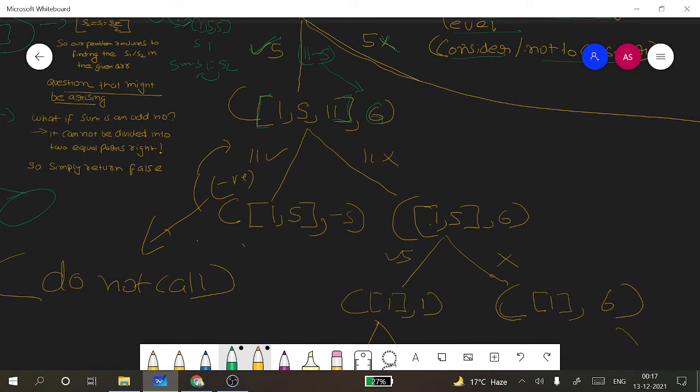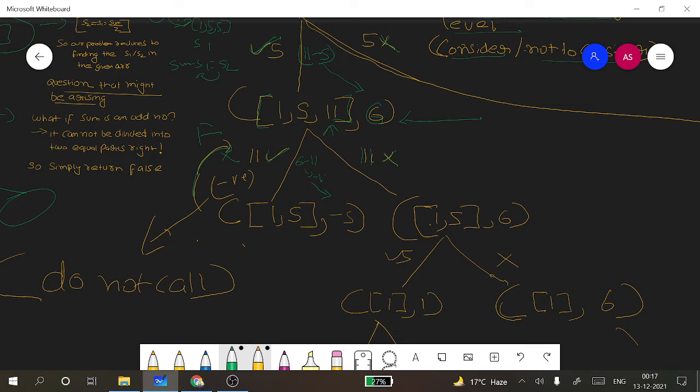Now at this point we make the decision again: either we consider the last element 11 or we don't. Suppose we consider 11; if we subtract it, we get a negative number, so we will not consider it. We will simply return false.